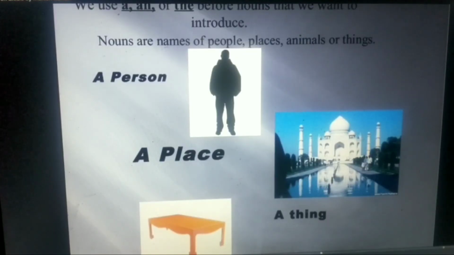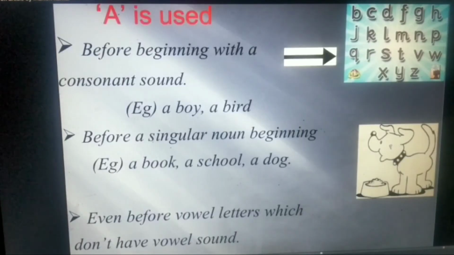Example, we use a, an or the before nouns that we want to introduce. Nouns are names of people, places, things, animals. A person, a place, a thing. A is used before a word beginning with a consonant sound.